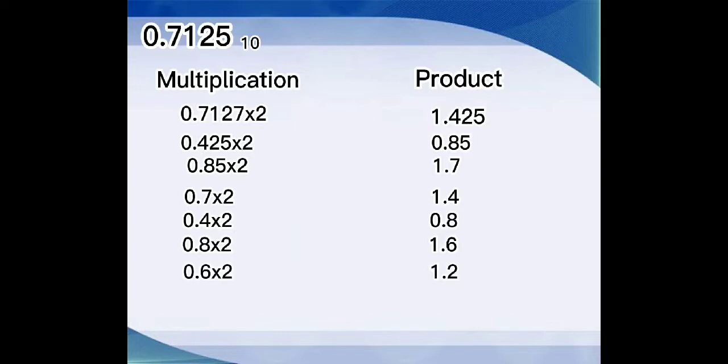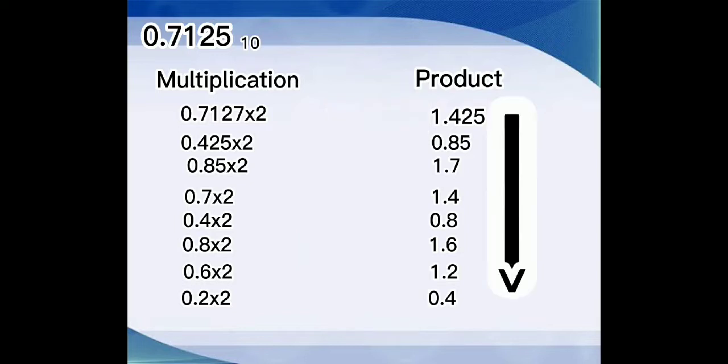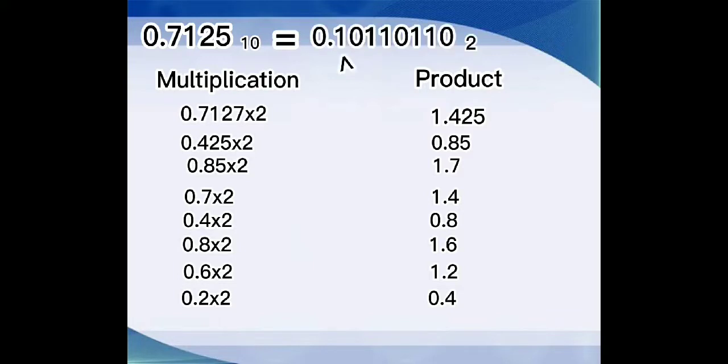0.6 multiply sa 2, 1.2. 0.2 multiply sa 2, 0.4. So, mag-stop na tayo dito kasi kapag i-multiply natin itong 0.4 sa 2, babalik ang kanyang result sa 0.8, kaya stop na. Ang kukunin natin dito is yung whole number na ones and zeros. At dito, pababa naman. So, ang equivalent value na binary natin is 0.10110110 ng ating given na decimal.